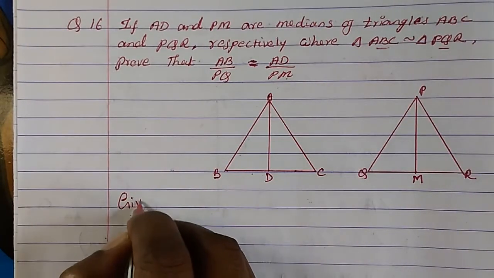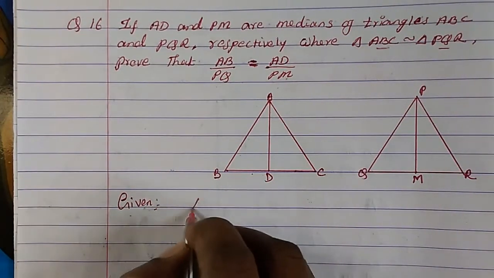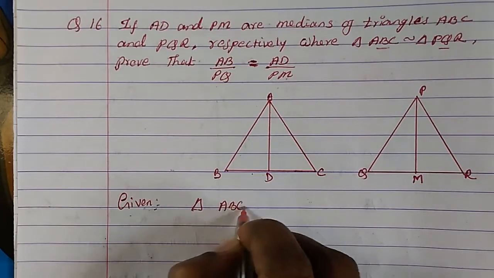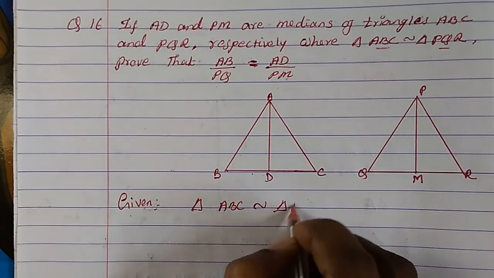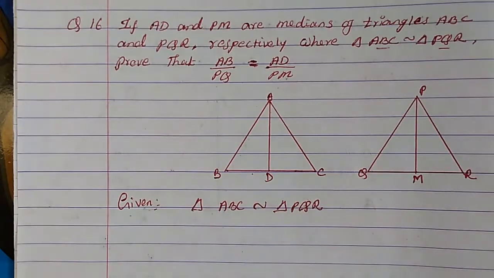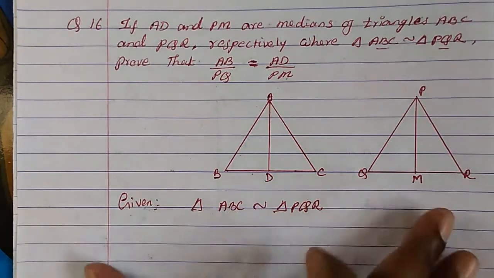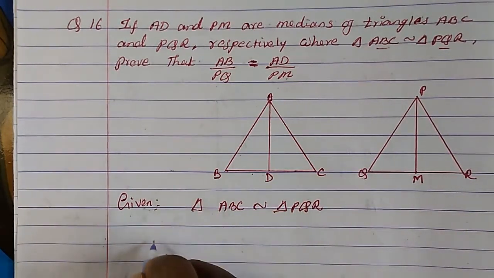So what is given? Given is triangle ABC is similar to triangle PQR. So if they are similar, what will be equal?